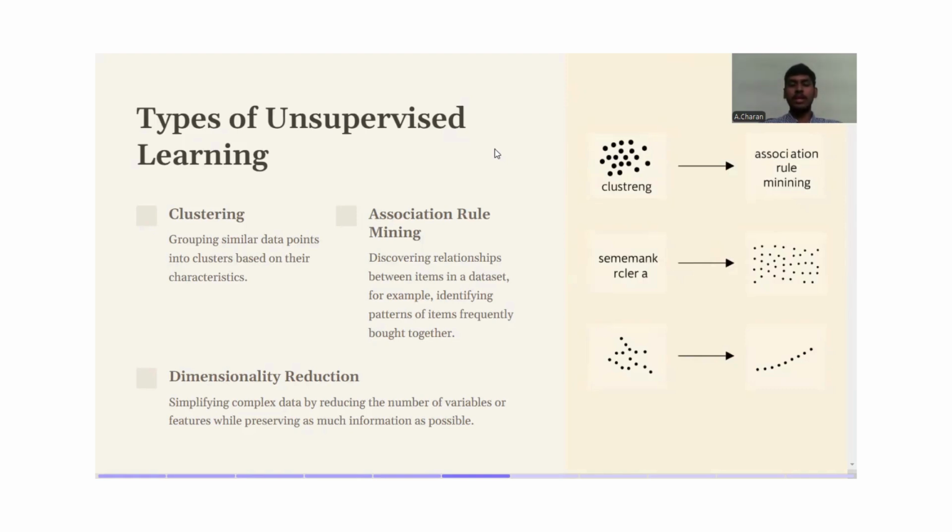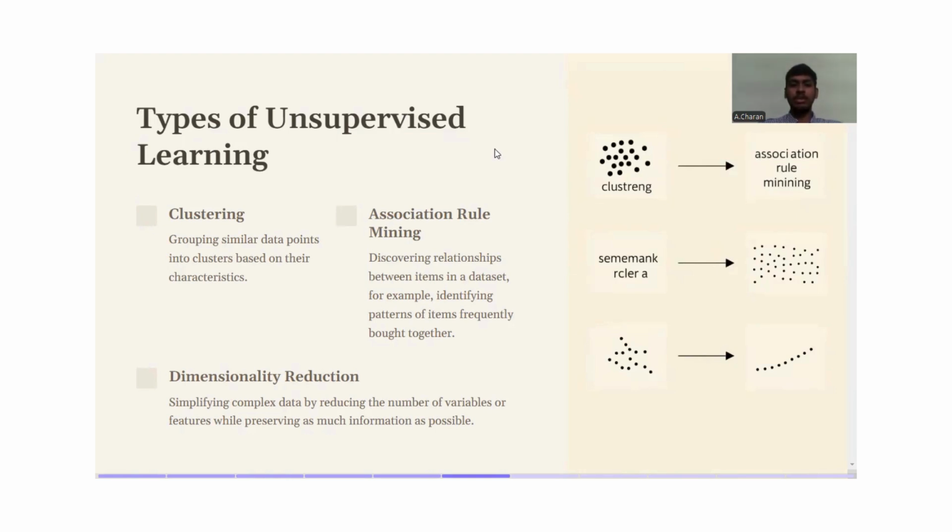association rule mining. Discovering relationships between items in a data set. For example, identifying patterns of items frequently bought together. That is, we identify the relationship between the user and the user's interface and take out the patterns for future enhancement.